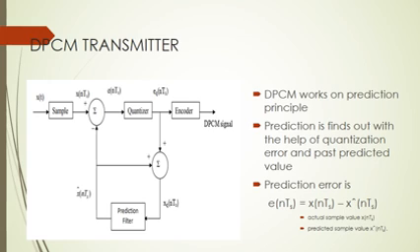We can observe that the quantized error e_q(nTs) is very small and can be encoded by using a small number of bits. Thus, the number of bits per sample is reduced in the differential pulse code modulation scheme.